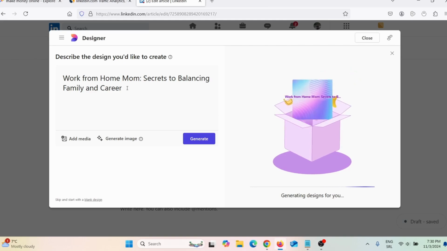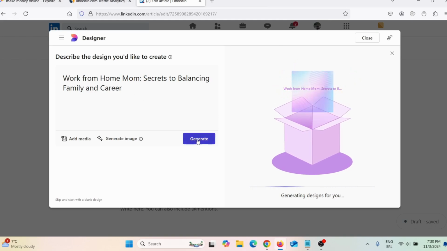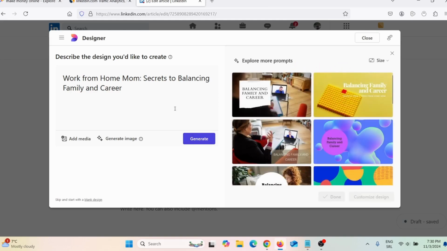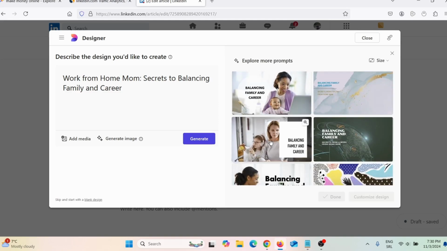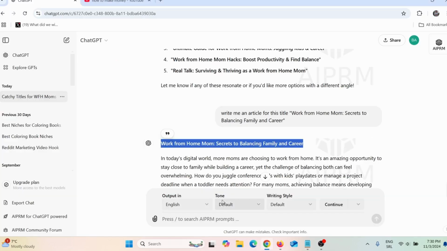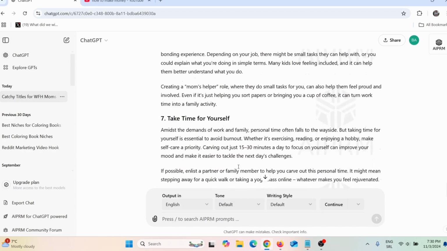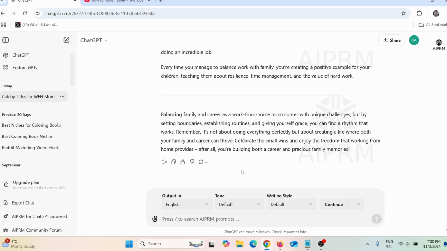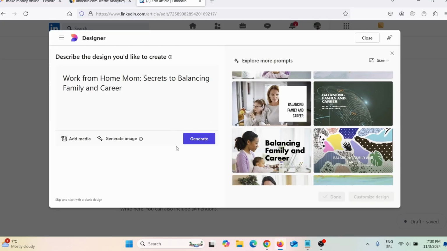Now here you can see I can simply click here, generate. It used my article title, and this can actually take up to a few seconds, up to 2 or 3 minutes. And here you can see it created these images. Now these are not the best images. What I actually like to do, I like to go back here on ChatGPT, and I like to give it a prompt. So ChatGPT will actually create an image for me, and I would upload that image here.